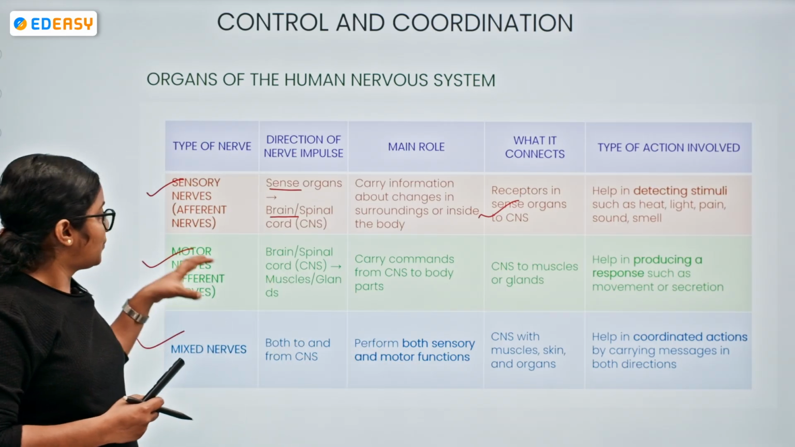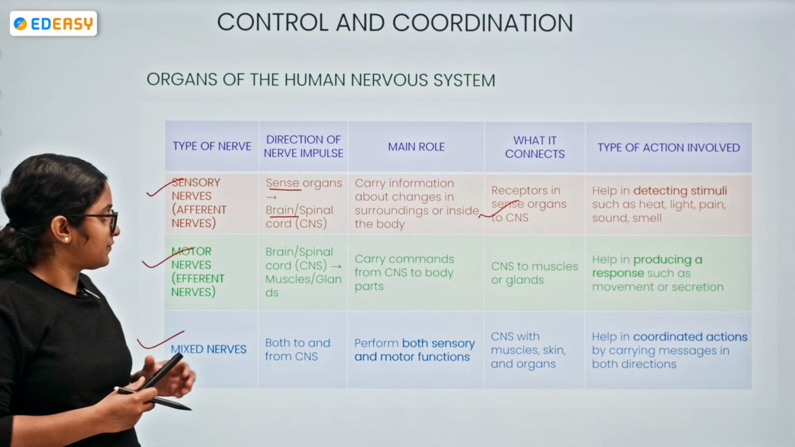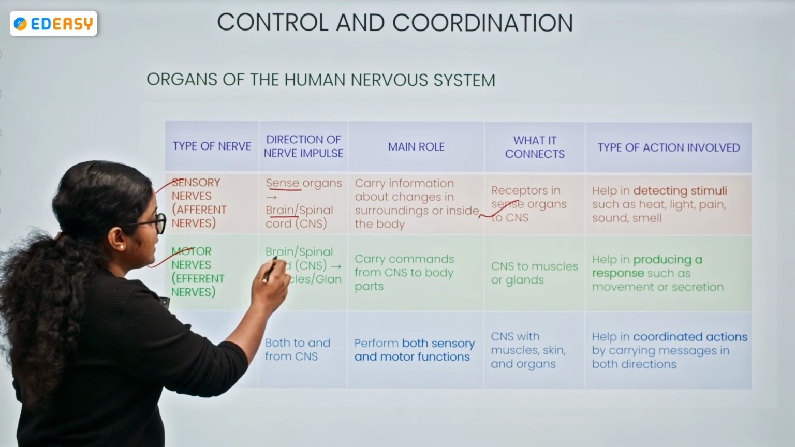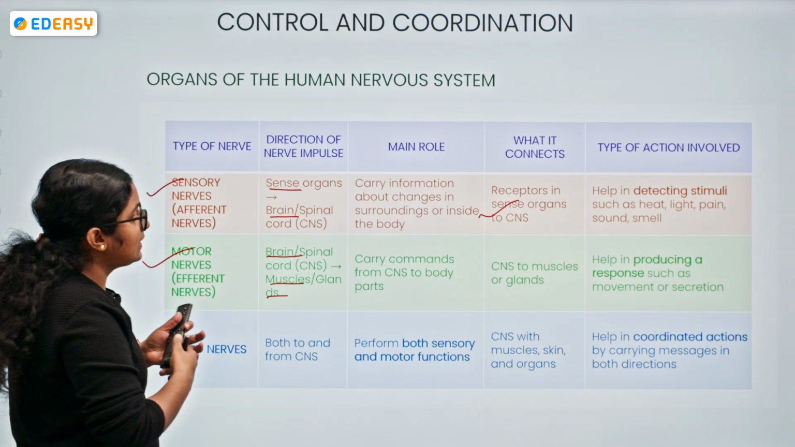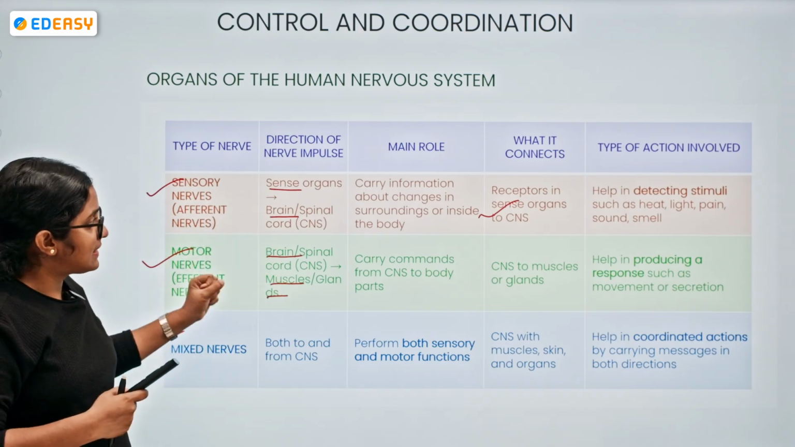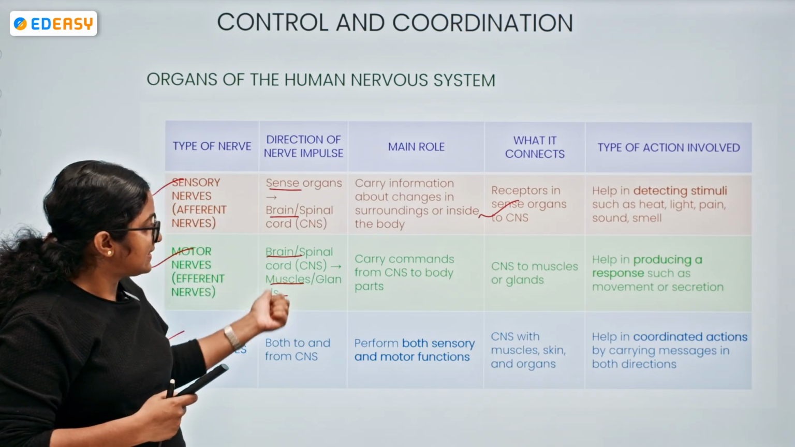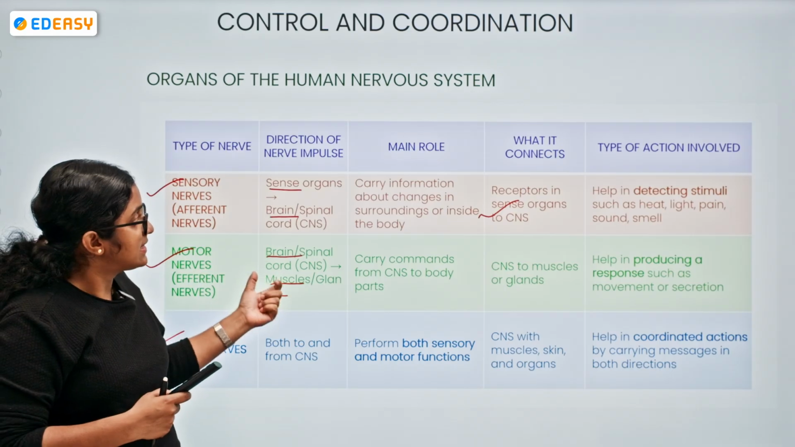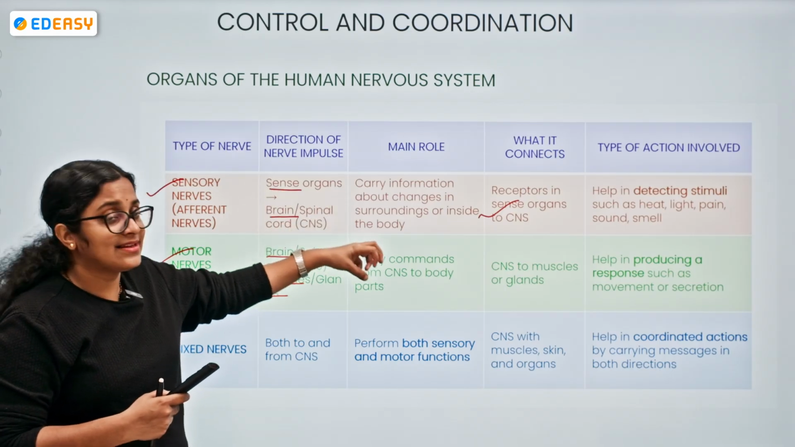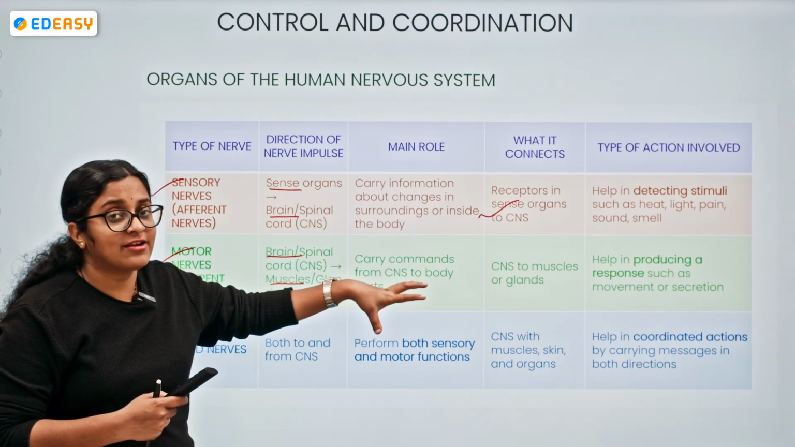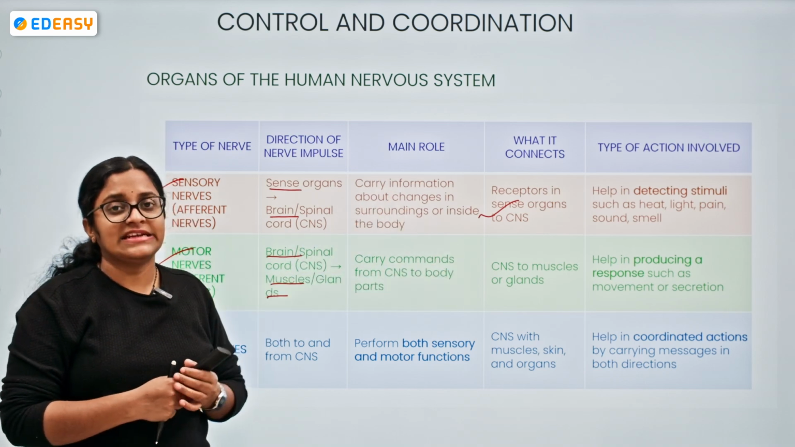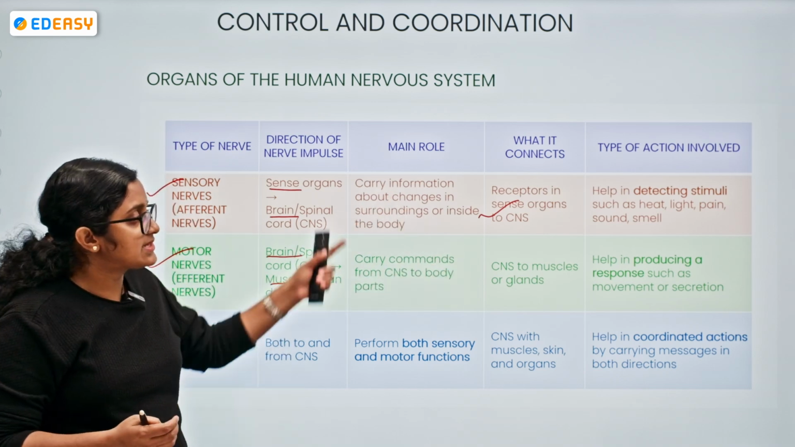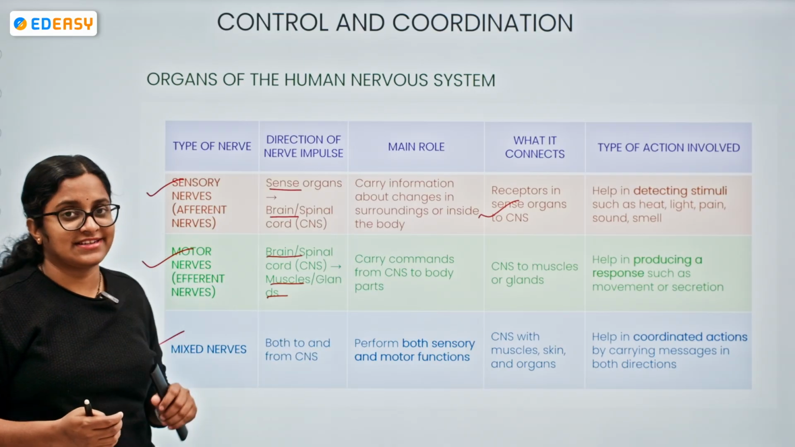On the other hand, the motor nerve is the opposite of it. What is it connecting? The brain and the spinal cord to the muscle or the gland is the direction of impulse, so it connects the CNS to the muscles or the glands. What is its role? Carrying the command from the brain or spinal cord to the body parts. So the type of action is helping in producing a response like movement or secretion.